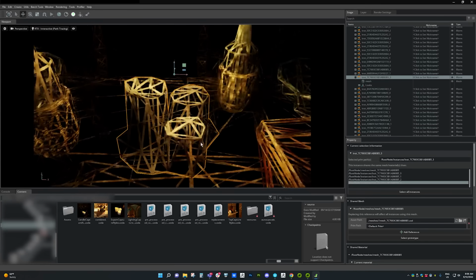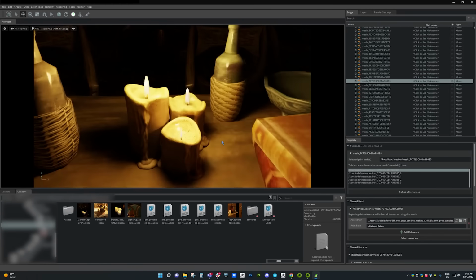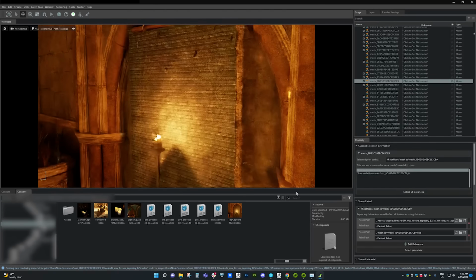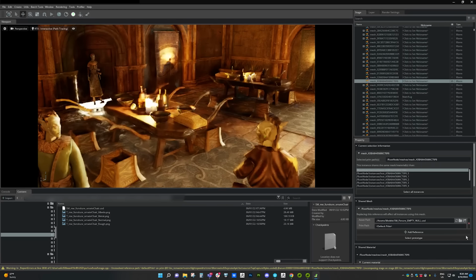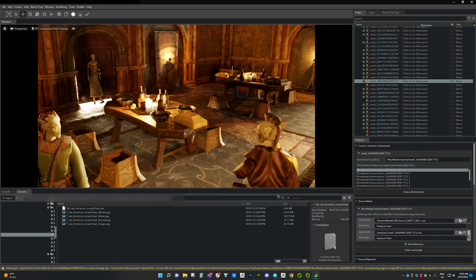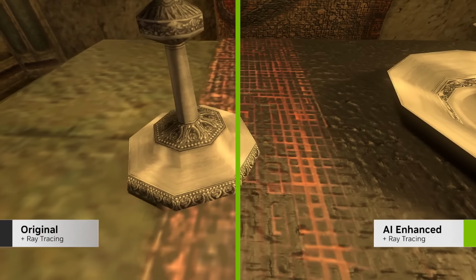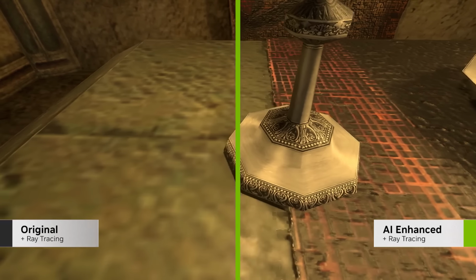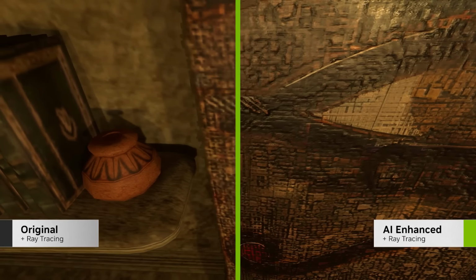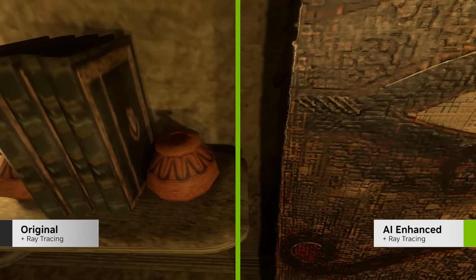Mesh mode can help me recognize that this candle is low resolution and needs updating. Seamlessly being able to inspect my scene, make changes and preview them without having to launch a game makes the whole process much easier. As noted with the candle, Morrowind has many low-resolution assets. Here, Remix can help with its powerful AI texture tools.